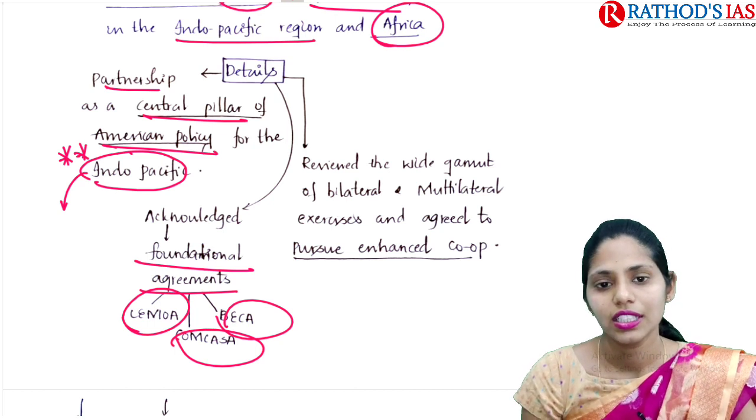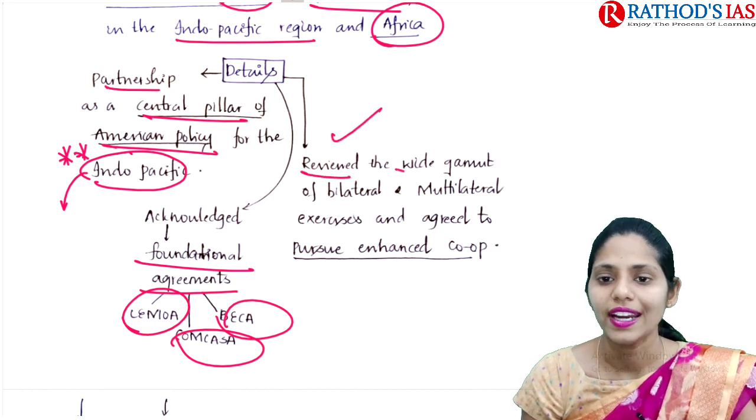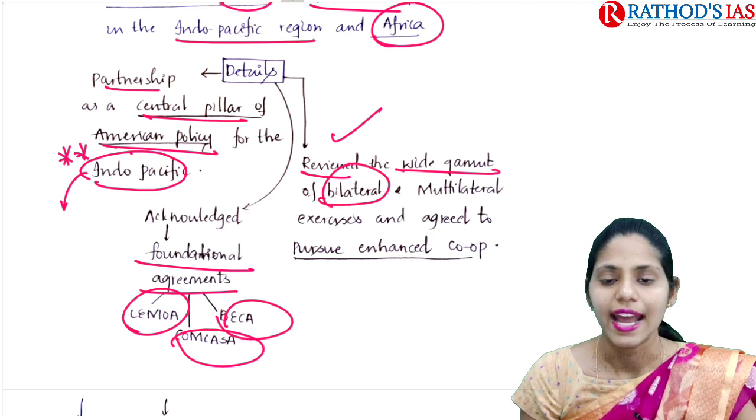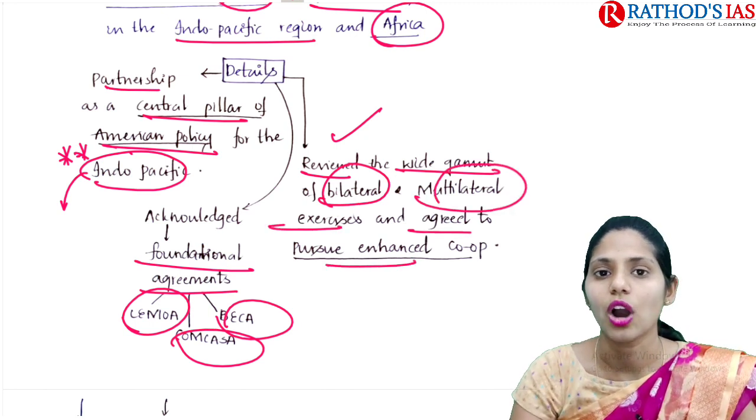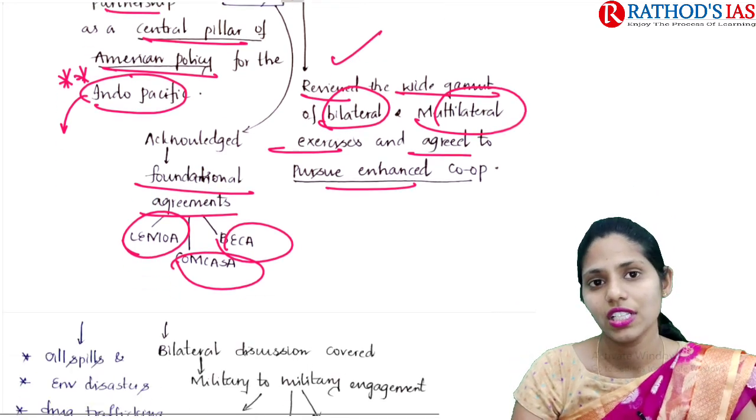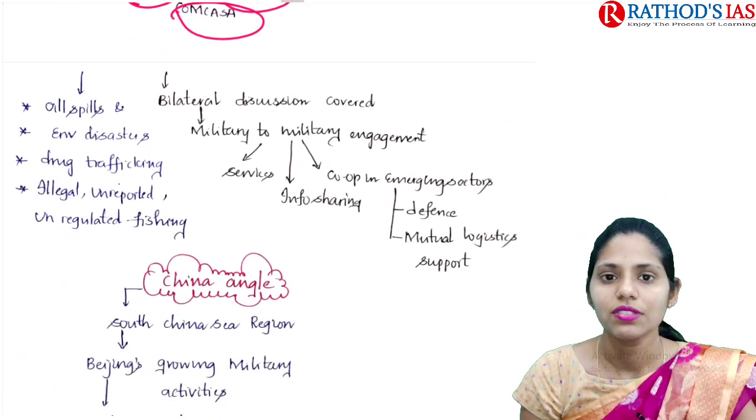In this meeting, they reviewed a wide gamut of bilateral and multilateral exercises, and they agreed to enhance cooperation in the fields of defense between India and US. And these are other areas.